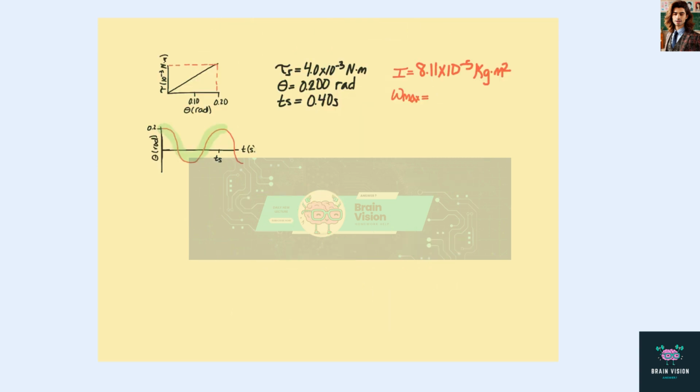Now we're going to find the maximum angular speed, and we're going to use the equation maximum angular speed equals theta max times the square root of torsion divided by inertia.